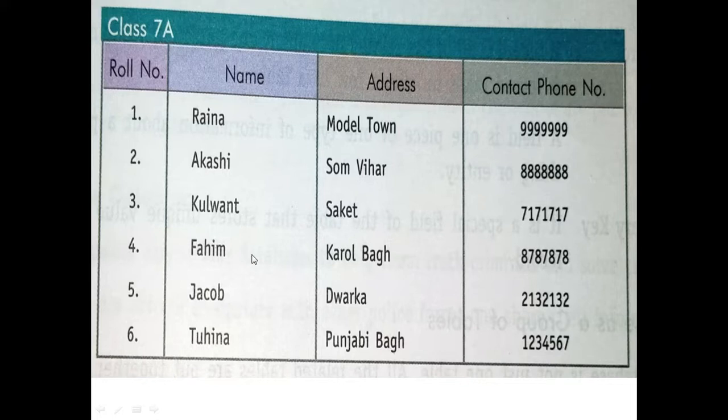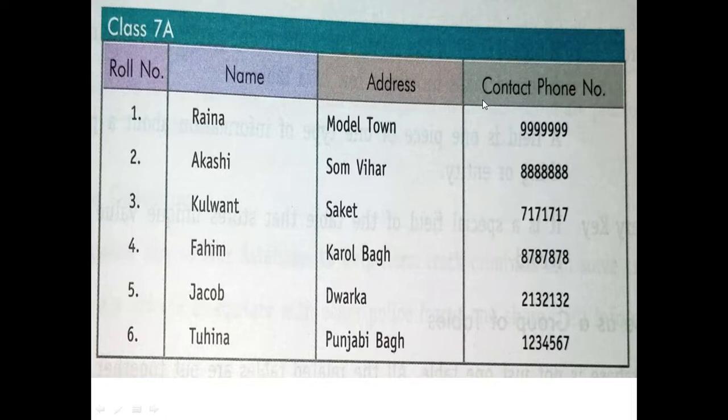For example, one more example from the book we have taken, it is also a database. Here also you can see, this is the heading, class 7A, roll number 1, 2, 3, 4, 5, 6, name of student, address and contact number. What are these? Name, address and contact number.